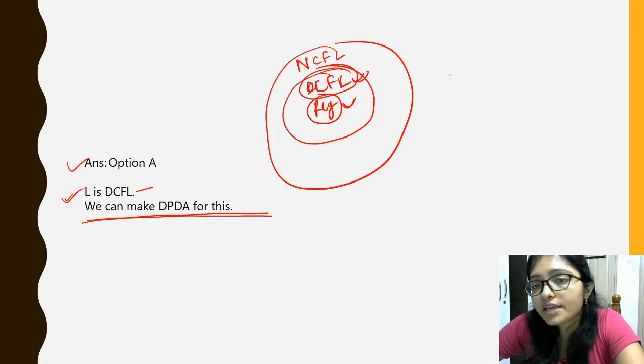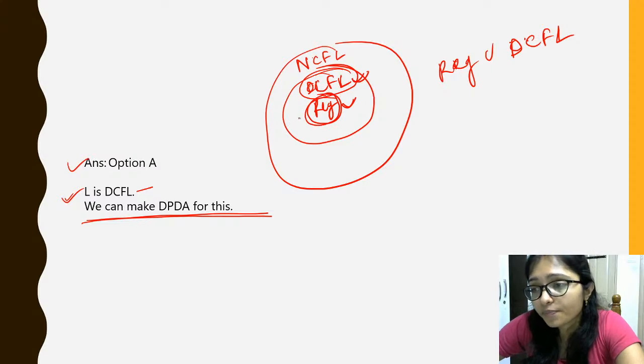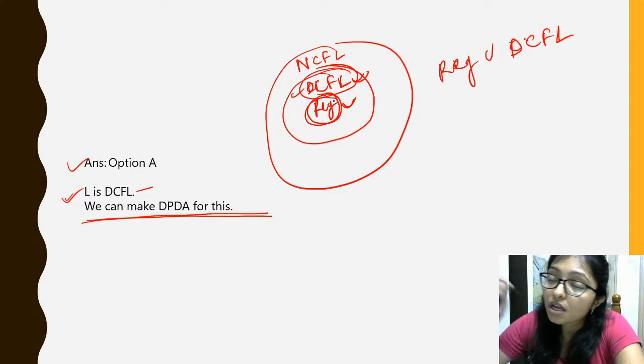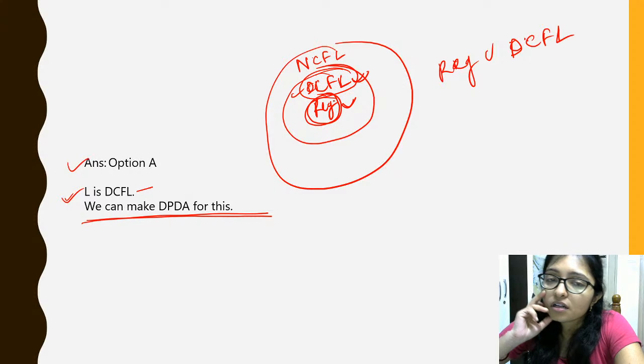Regular union with DCFL, right? So regular is inside the DCFL, obviously. I think it is clear to everyone.